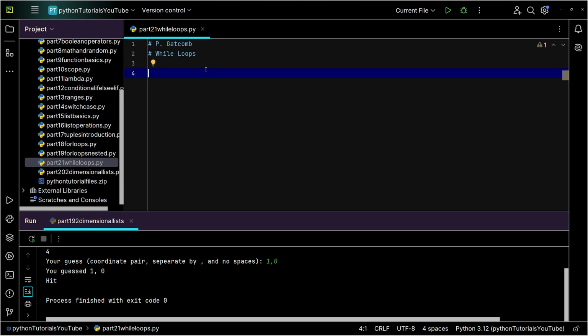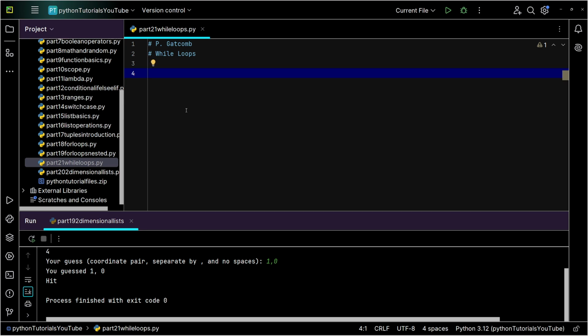The real joke here is you could hypothetically use a while loop for just about everything in Python. You wouldn't even need to use for loops, depending on what it is you're trying to do. And we'll go ahead and show you a couple different kinds of uses for it. But for me, when I teach programming and I say, when are we going to use this thing? You've got to use it when you're waiting for something. And like I said, we'll see a couple different examples of where we're going to go through that.